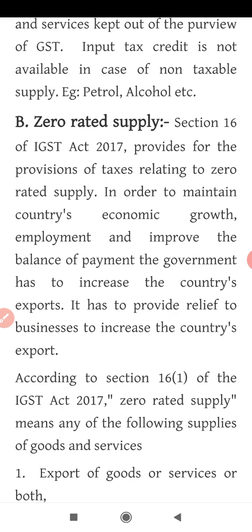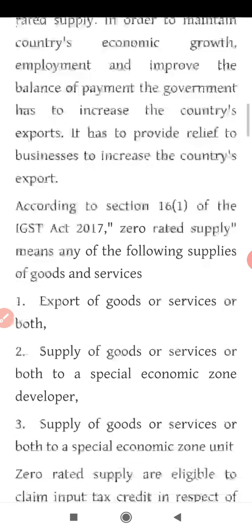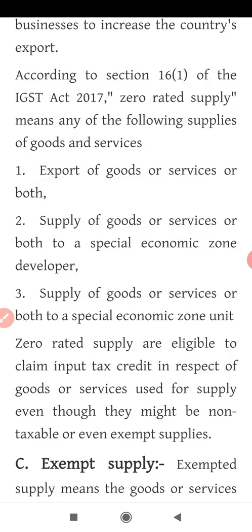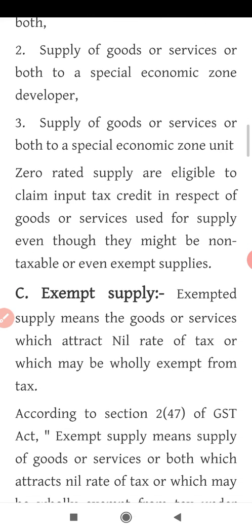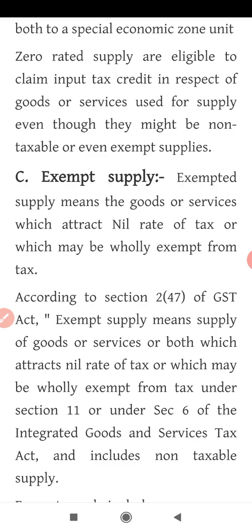Now what kind of supply do they mean here? Whenever you export goods and services, it is called zero rated supply. Whenever you supply goods and services or both to a special economic zone developer or special economic zone unit, keep this in mind, special economic zone developer or special economic zone unit, again such supply is called zero rated supply. In this video we shall now study exempt supply.